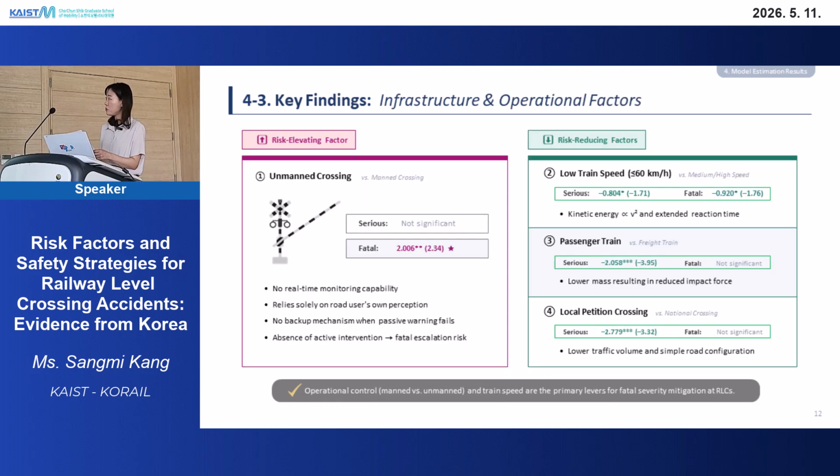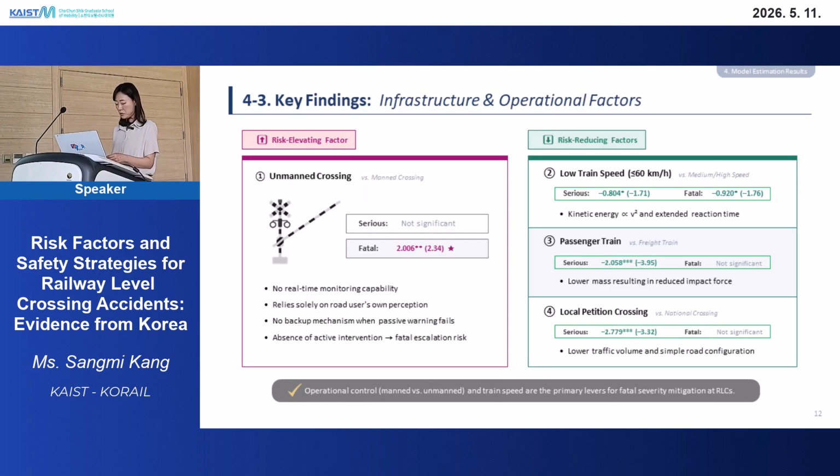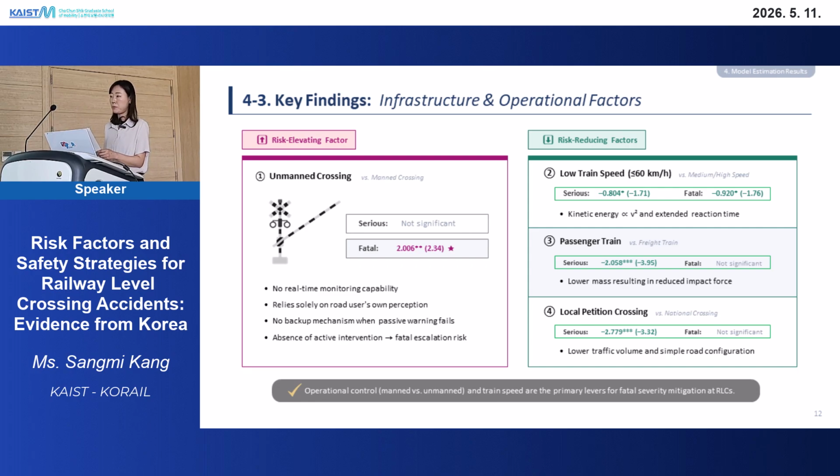The second group is infrastructural and operational factors. First, unmanned crossings show a fatal injury coefficient of 2.006, the second strongest in this model. At unmanned crossings, there is no real-time monitoring and nobody to warn people when a train is coming. So road users must rely on their own perception. When they fail to detect a train, the result is often fatal.